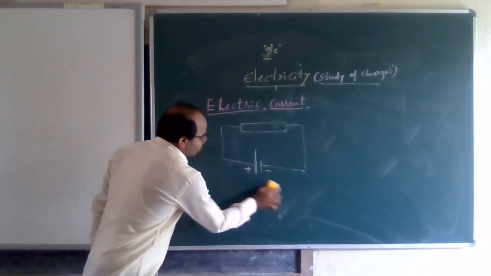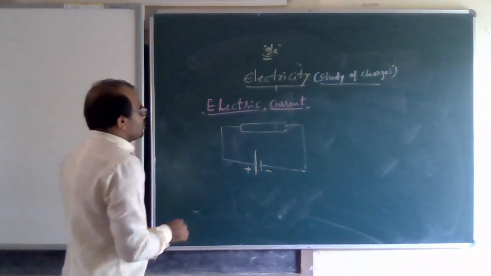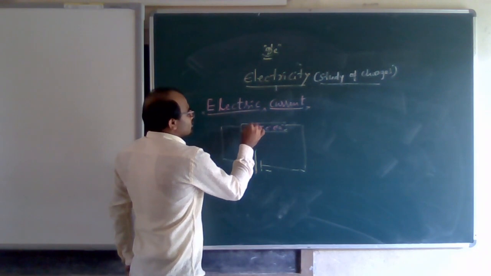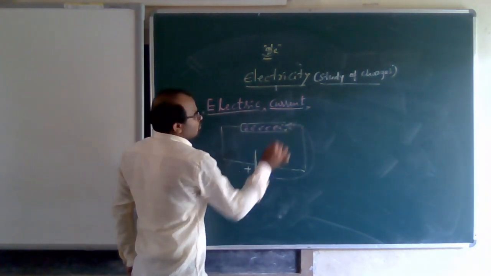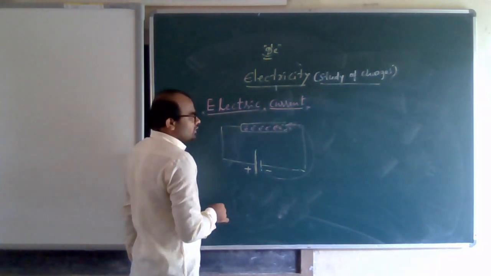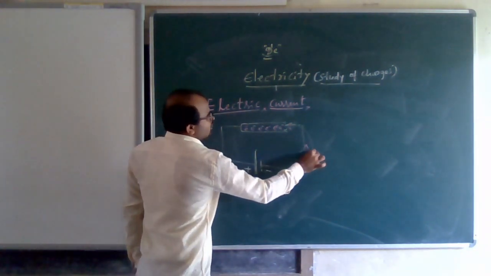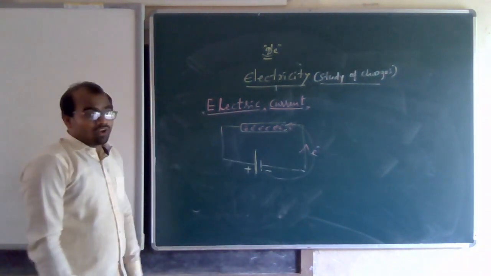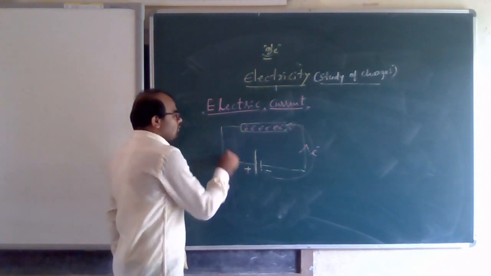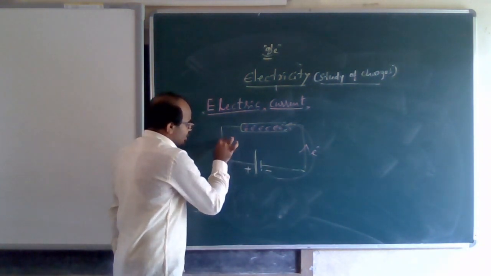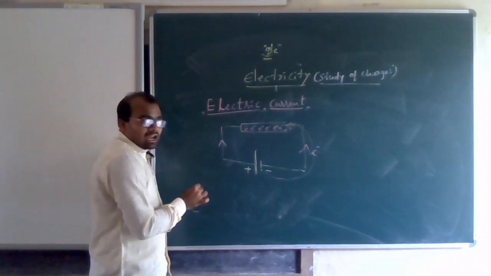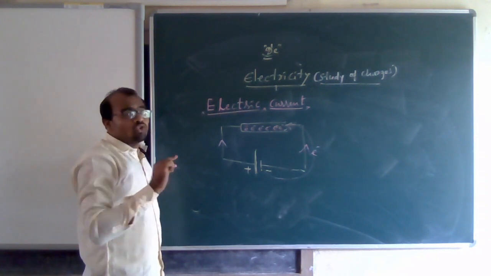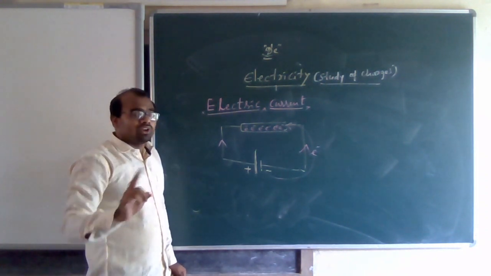So in this metal or conductor, electrons are here. The electrons present in this, what will they do? They repel each other, as I already told, so the flow of electrons will take place in this direction. This is the flow of electrons. But for our convention, we take the flow of electric current in this direction, because when electric current was discovered, at that time there was no concept of electrons. It was discovered later.